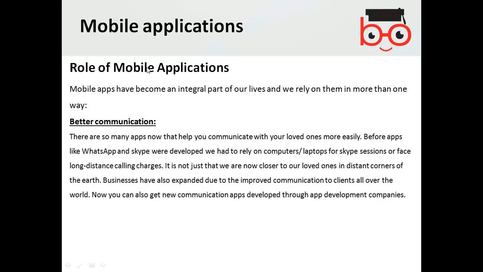Mobile apps have become an integral part of our lives, and we rely on them in more than one way. Obviously, nowadays you are using lots of mobile apps.